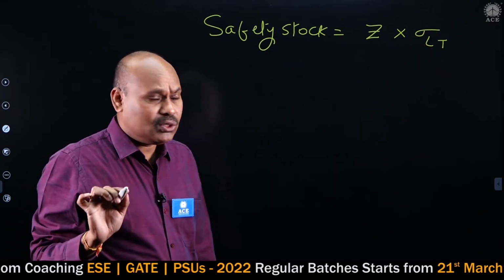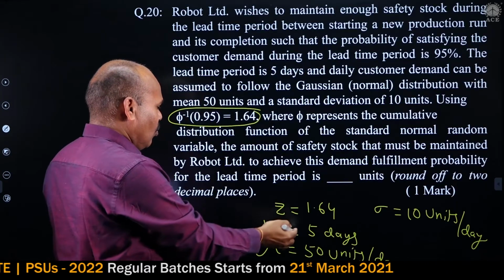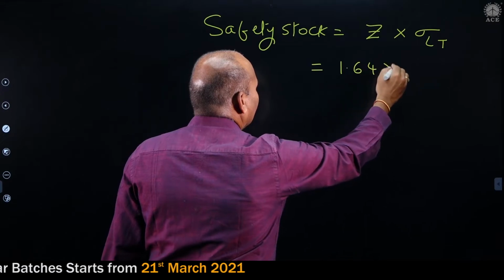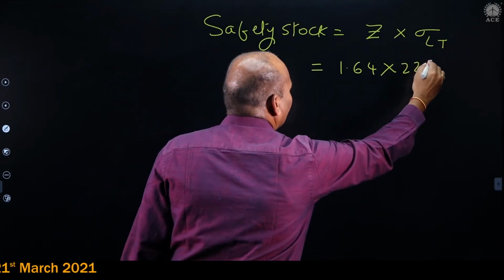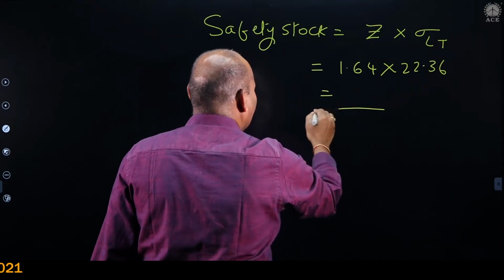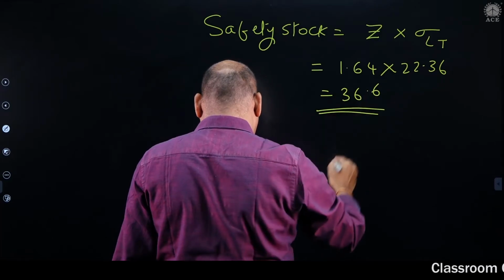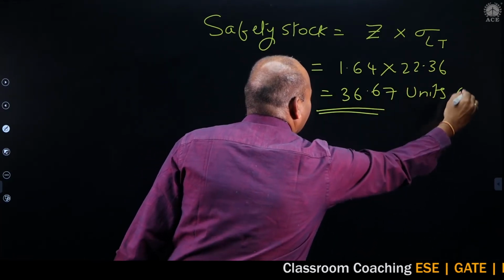That's it, Z into sigma LT. Z value given is 1.64. Sigma LT we had now 22.36. Once you simplify this, how much you will get? It is equal to 36.67 units. So this is the answer.